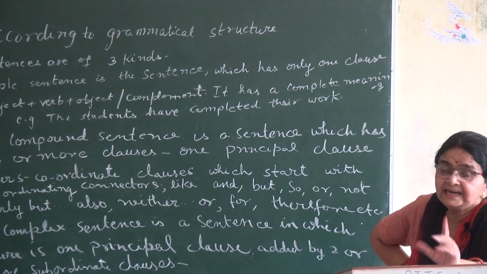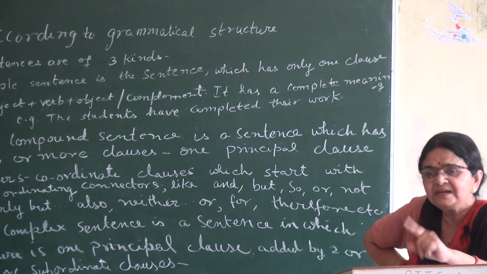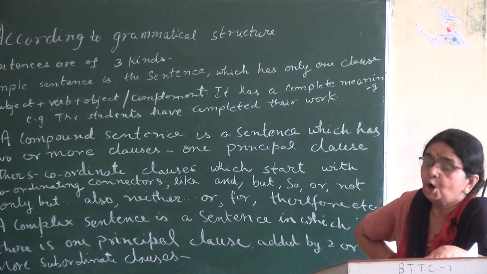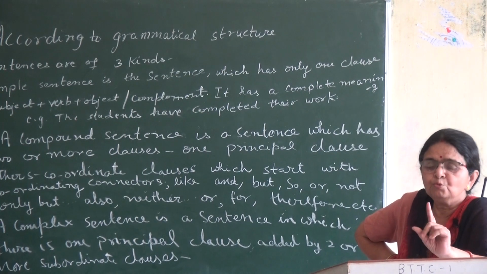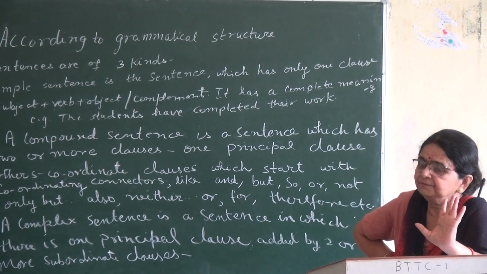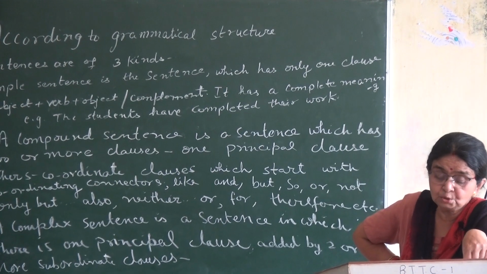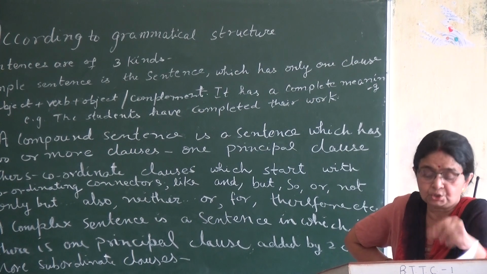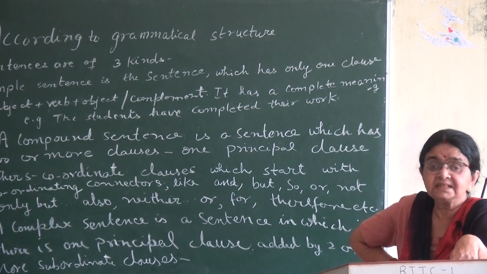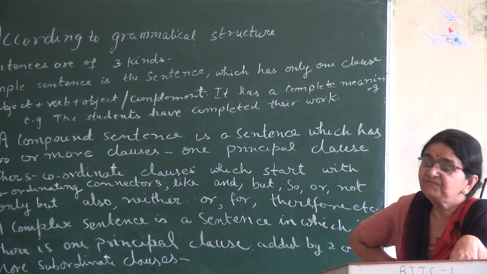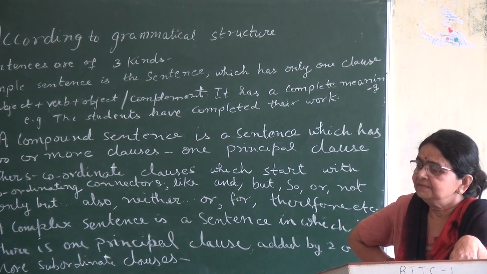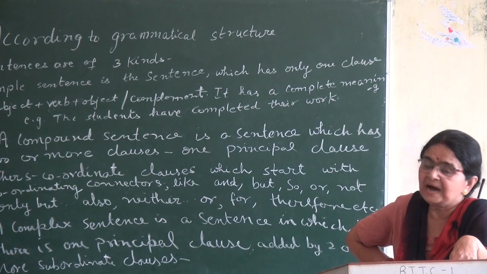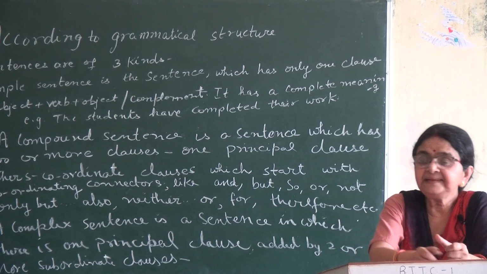It's not necessary that there will be only one principal clause and only one coordinate clause. If the sentence is lengthy or long, there can be more than one or two coordinate clauses. The sentence I told you just now, she ran fast and caught the bus, has only one coordinate clause. The other example is: Ankit worked hard but failed to pass, failed in the exam.